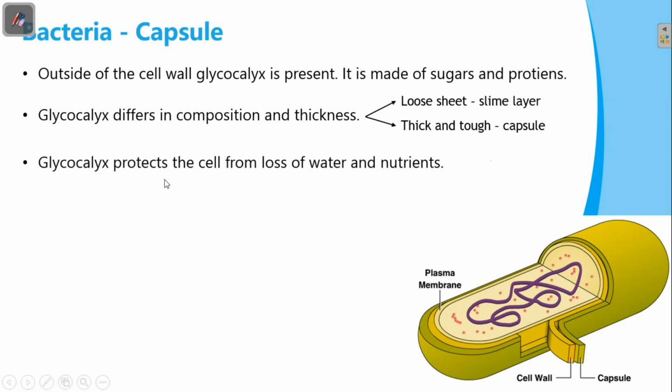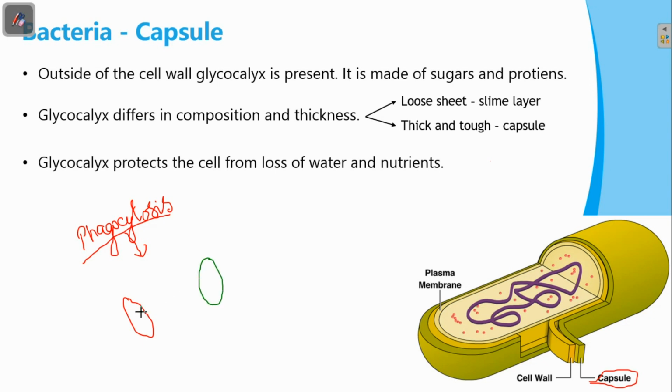This glycocalyx protects the cell from loss of water and nutrients. This is the thick and tough capsule. Another important function is that it prevents phagocytosis. What is phagocytosis? For example, a bacterial cell enters into our body. It is a bacterial cell. Immediately, our body also reacts and comes to fight against the bacteria.